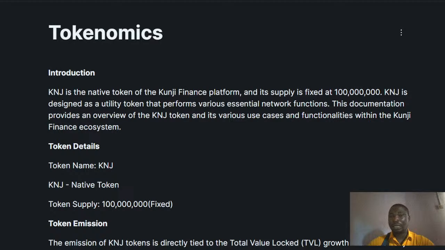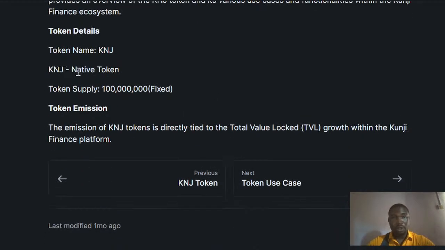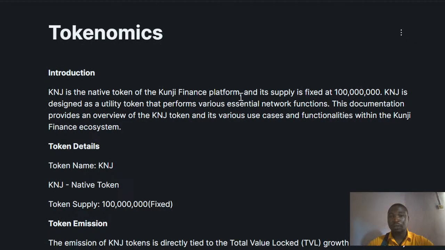This is the tokenomics of this project. You can see the native token which you currently have on Gate.io. The total supply is fixed. You can see the token emission. The emission of the KNG token is directly tied to the total supply locked growth within the platform. The native token of the finance platform has a fixed supply and is designed as a utility token that performs various essential network functions.